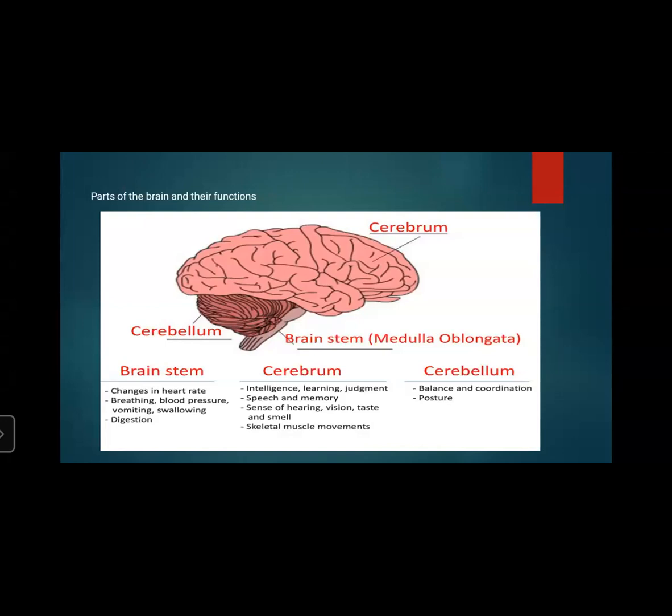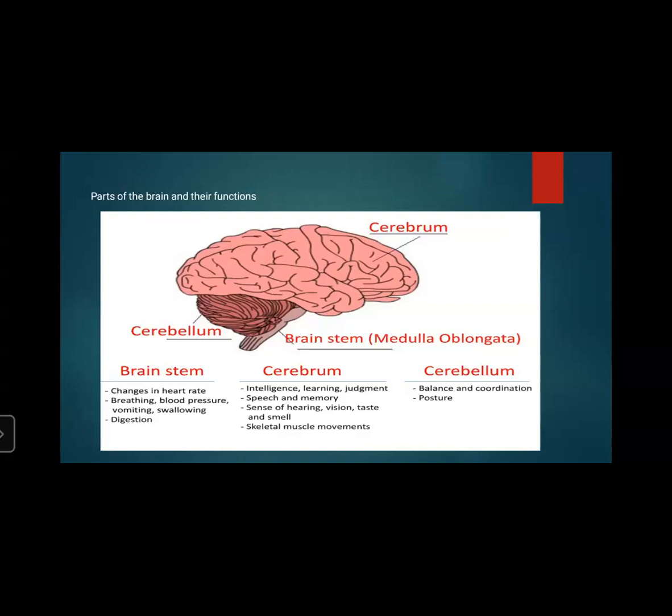In cerebellum, coordination of voluntary movements and maintaining the body's balance is held by the cerebellum. Now medulla oblongata, control of involuntary activities like the beating of the heart, blood circulation, breathing, sneezing, coughing, salivation, etc. takes place in medulla oblongata.